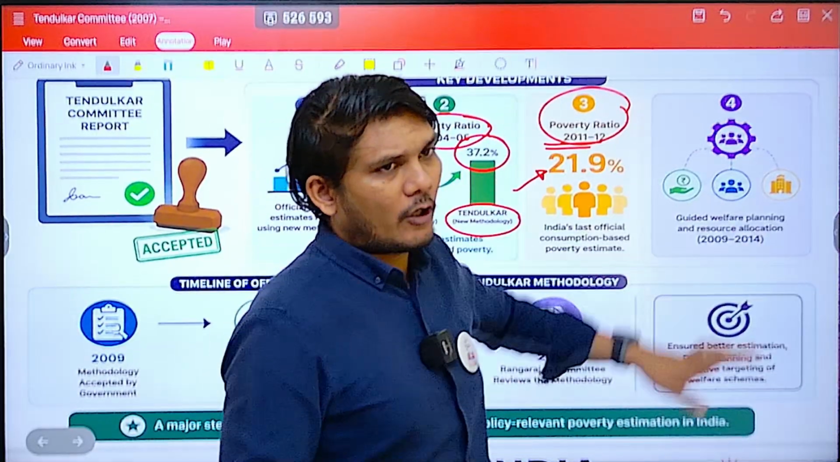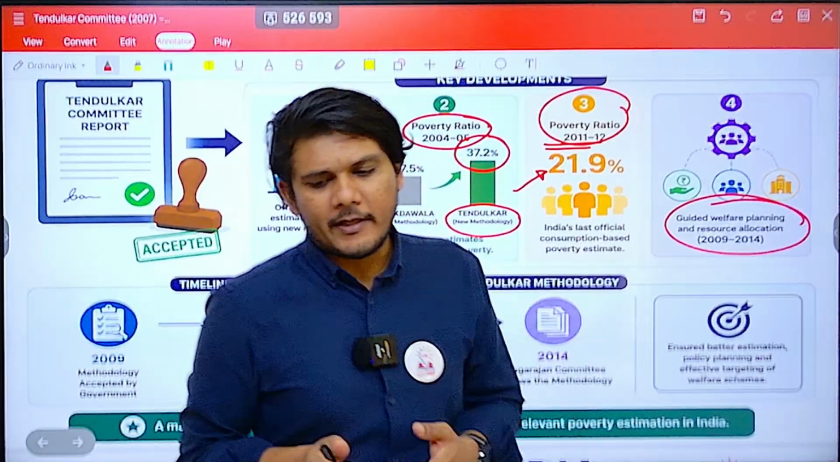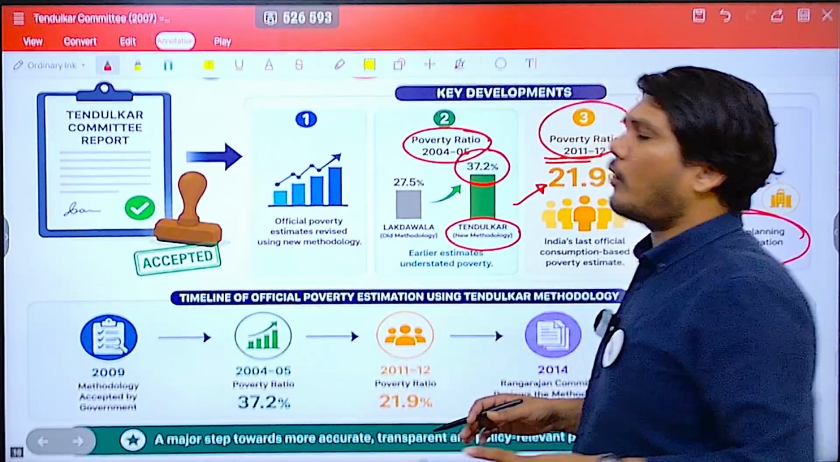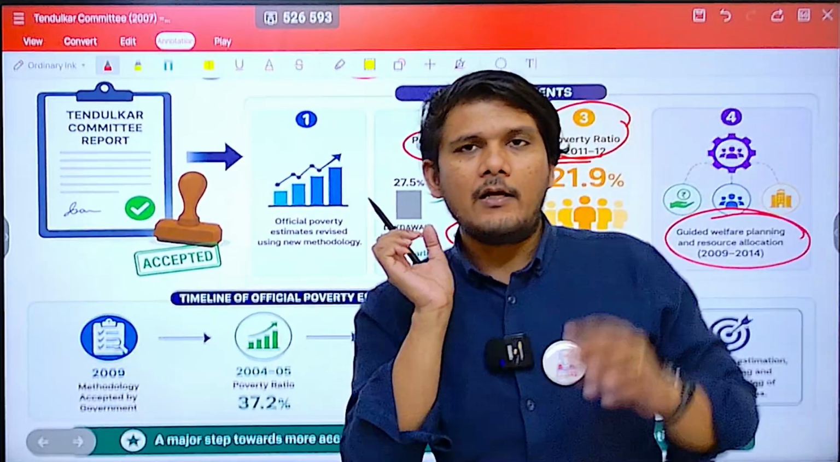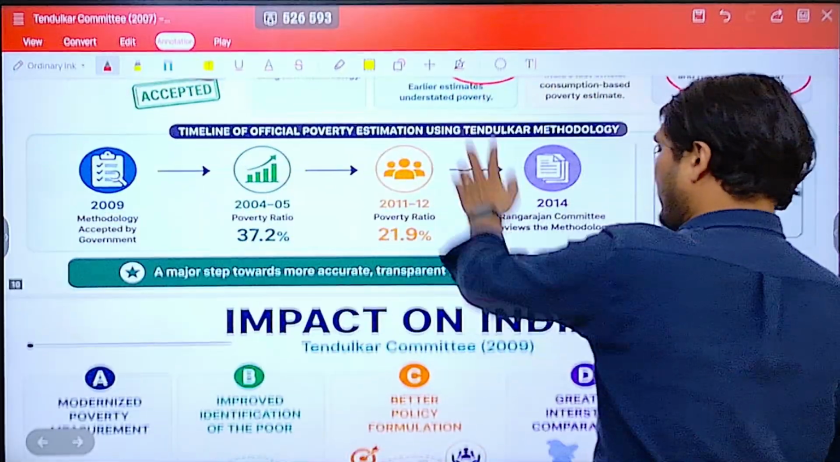However, this methodology guided the government's welfare planning and resource allocation from the year 2009 to 2014. So this is what the government response was. The government did take that into consideration for formulating its policy.